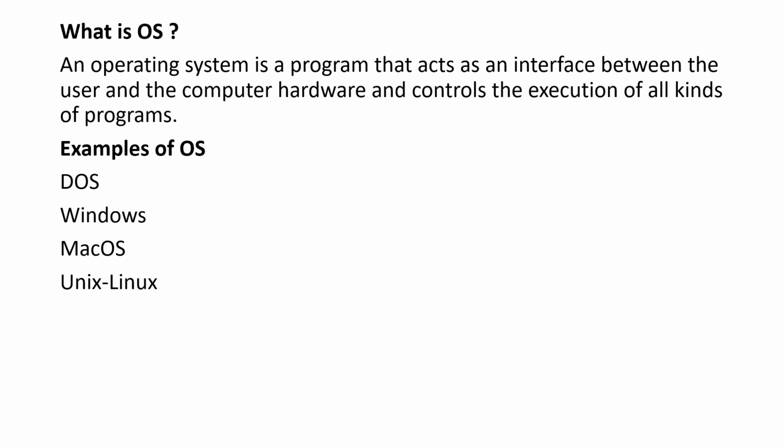Now we are going to see the examples of operating systems. The first example is DOS. What is the full form of DOS? DOS is nothing but a disk operating system. It is one of the first operating systems for the personal computer, and DOS was invented in the early 1980s.